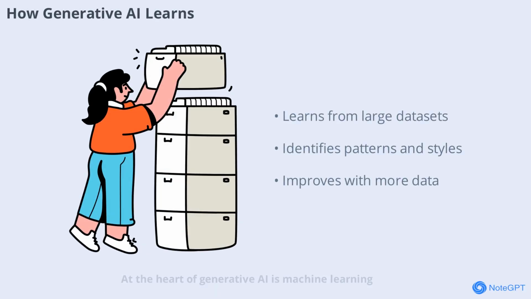At the heart of generative AI is machine learning. These systems are trained on large datasets, learning patterns, styles, and structures from the information they process. For example, a generative AI trained on thousands of paintings can learn artistic styles and then create new artworks in similar styles. The more data the AI is exposed to, the more sophisticated and creative its outputs become.